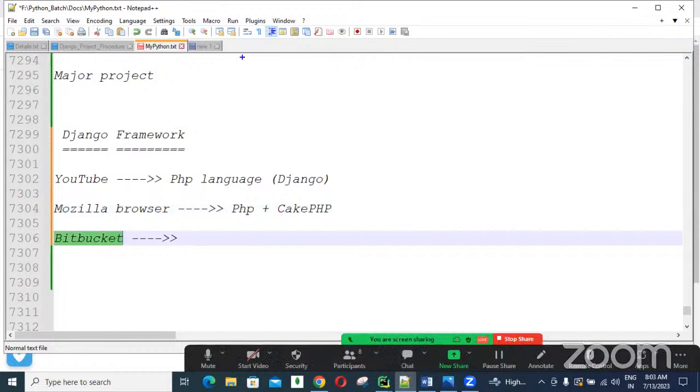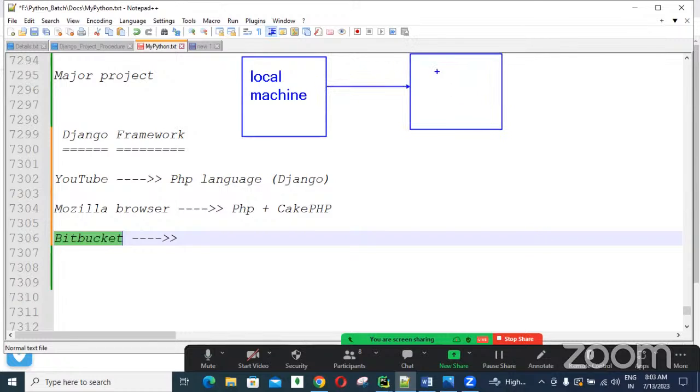In our local machine, as developers, we develop code. After developing this code, we move it to repositories. A code hosting platform we call repositories, nothing but a code hosting place.